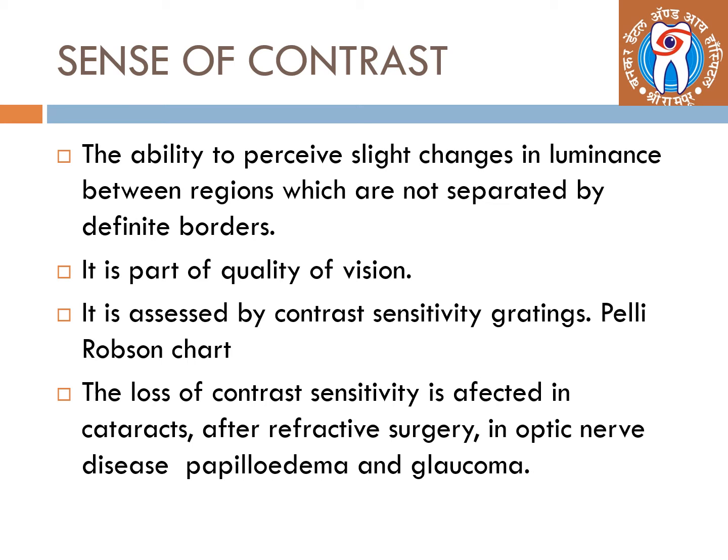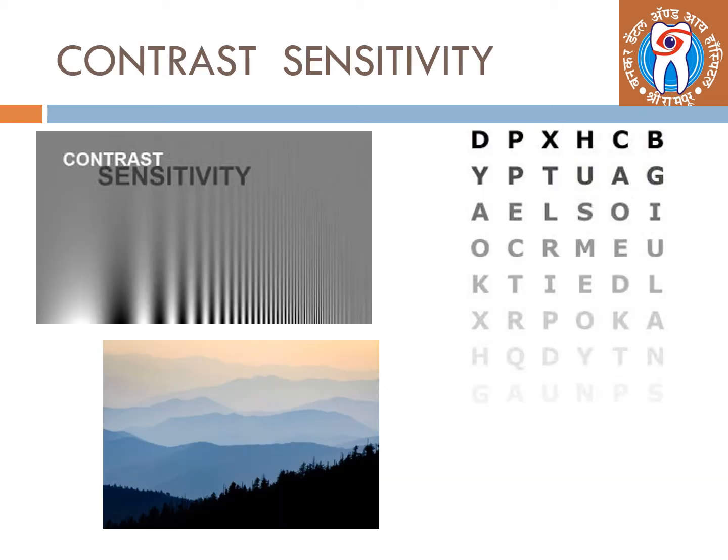The loss of contrast sensitivity is affected in cataract, after refractive surgery, in optic nerve diseases, papilledema, and glaucoma. So here where the darkness is gradually reduced and still you can make out the letters, that is contrast sensitivity.